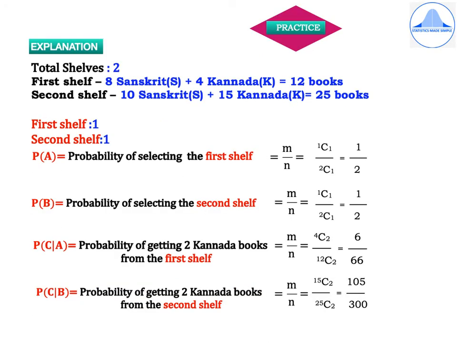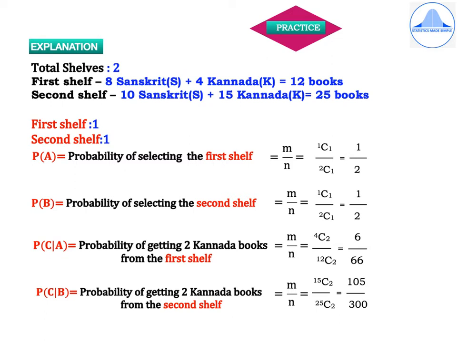So firstly, I am listing down all the information which is given. Total number of shelves are 2. The first shelf has 8 Sanskrit and 4 Kannada books, that is 12 books in the first shelf. The second shelf has 10 Sanskrit books and 15 Kannada books, which is equal to 25 books in the second shelf. Now the first shelf is only 1 and the second shelf is also only 1.